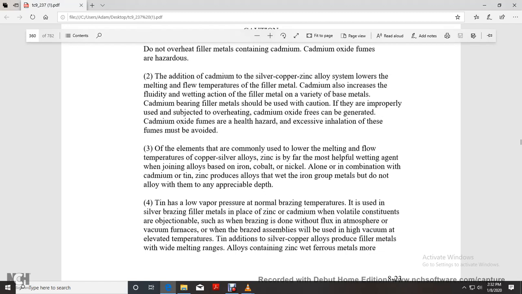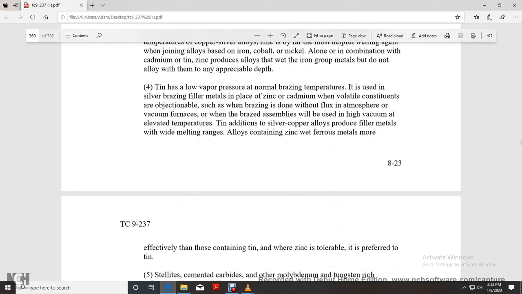Often the temperature of the elements is commonly lowered in the melting and flow of copper-zinc, so the copper-silver-zinc alloy is the most helpful wetting agent for joining alloys based on iron, cobalt, and nickel. A combination of cadmium, tin, and zinc produces alloys that wet the iron group metals, but do not allow them to alloy to any appreciable depth. Tin has a low vapor pressure at normal brazing temperatures.